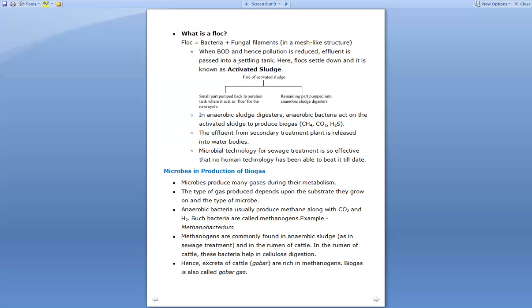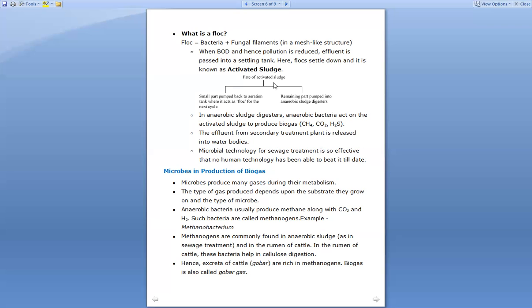When the settling takes place, this process is known as the activated sludge. Whatever flock is formed at the bottom makes a layer, and this layer is said to be the activated sludge. So if it is asked what is activated sludge: when the effluent containing the flocks is passed into the settling tank, the flocks settle down and form a layer, and this layer is known as activated sludge.